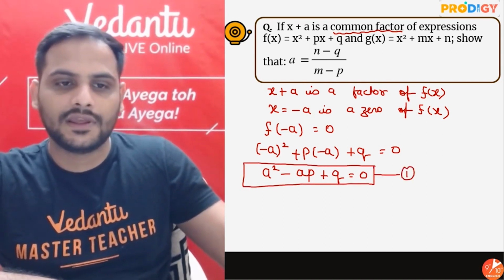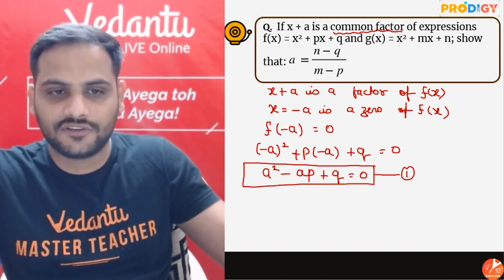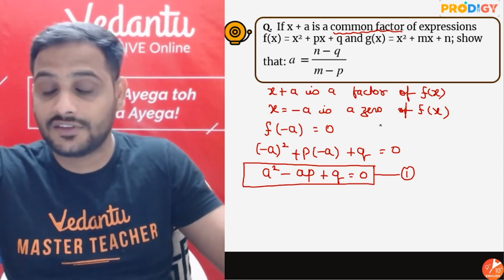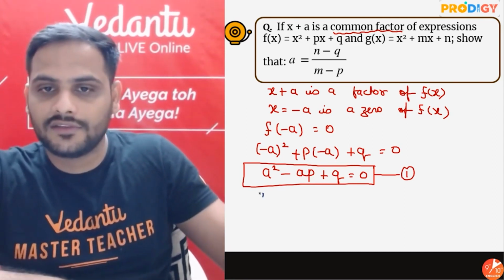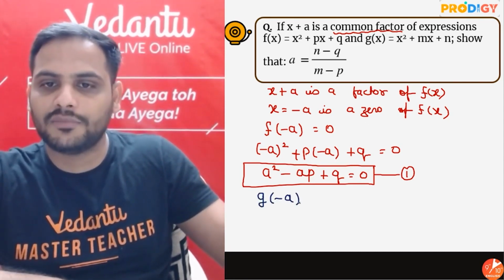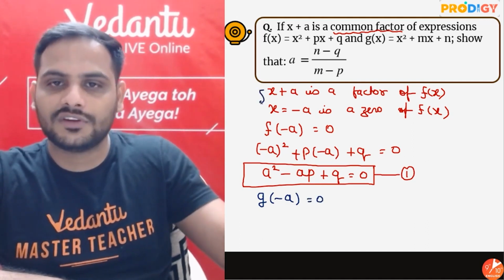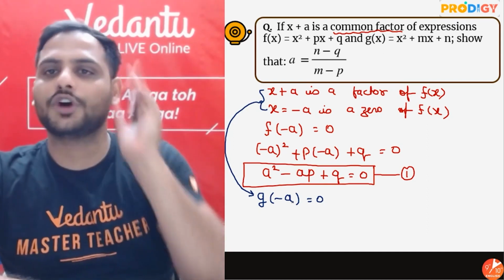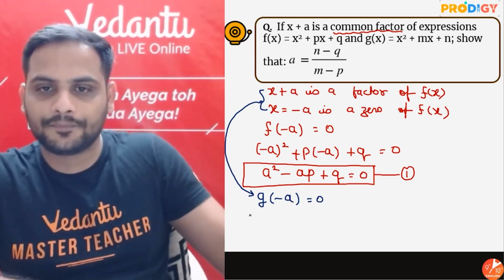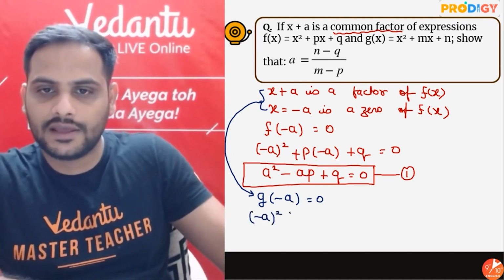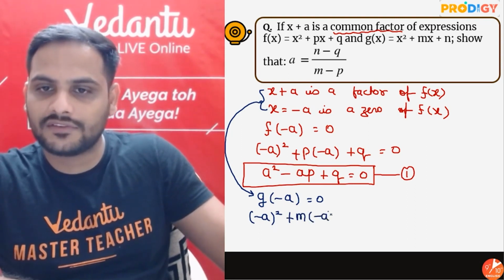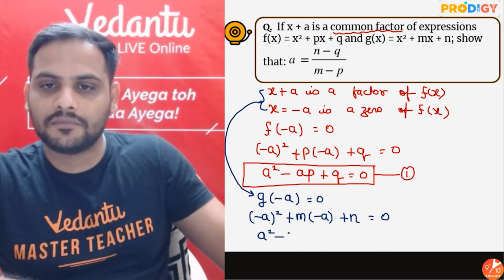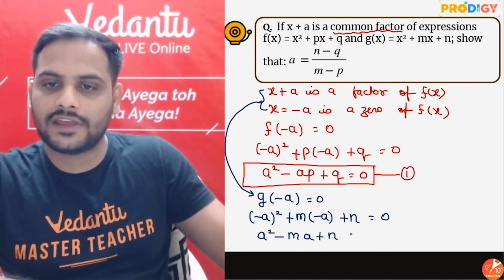Similarly, if x plus a is a factor of g(x), then I can say x equal to minus a is a zero of g(x) also. So again I can say g(minus a) must be equal to 0. Yes or no? Using the same logic, g(minus a) must be equal to 0 because x plus a is a common factor. So it will be minus a whole square plus m into minus a plus n equal to 0. So it will be a square minus ma plus n equal to 0.